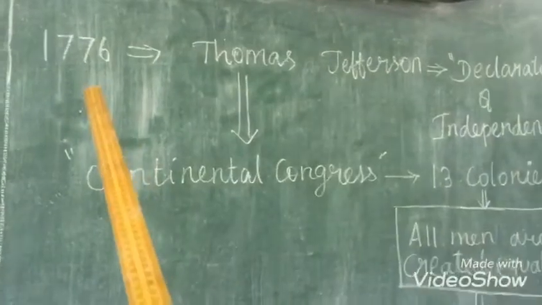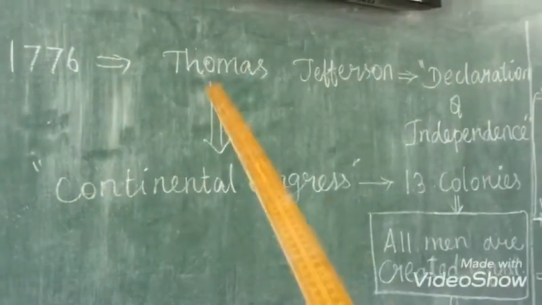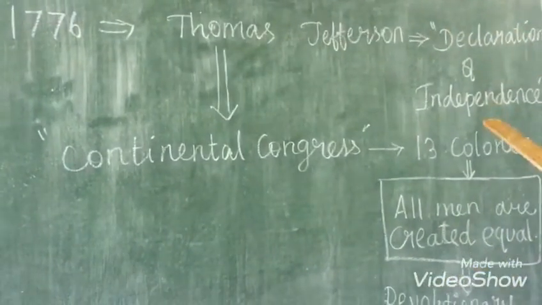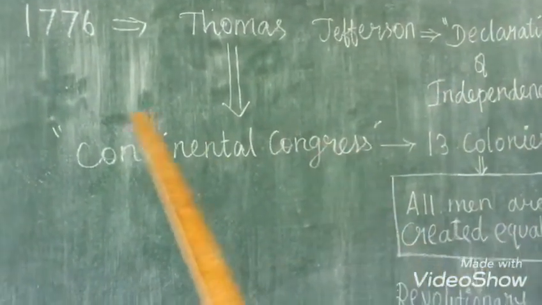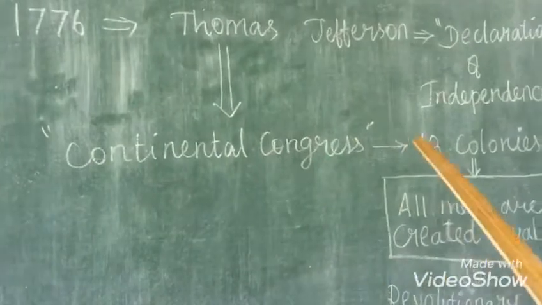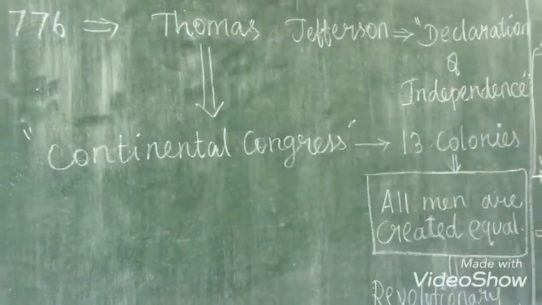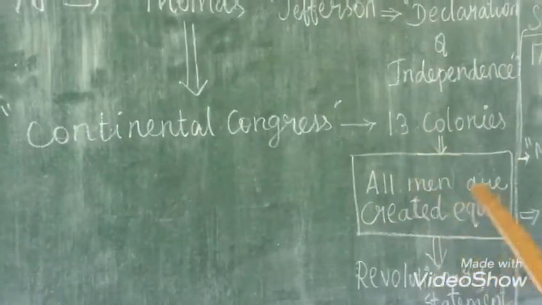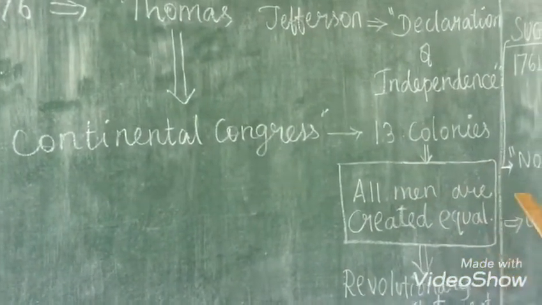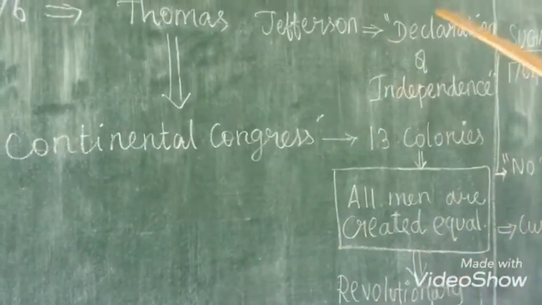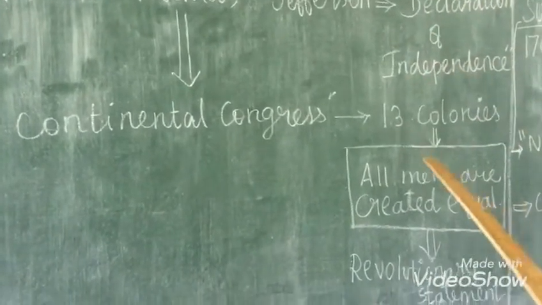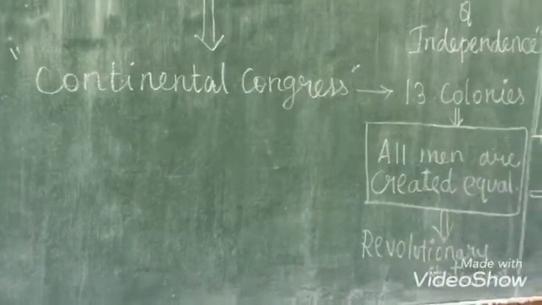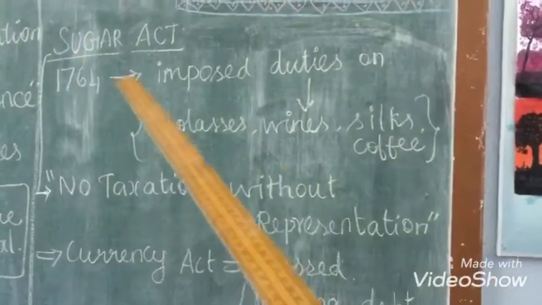In 1776, Thomas Jefferson framed the Declaration of Independence, and in the Continental Congress, in which the 13 colonies participated, he drafted the statement that all men are created equal. This is the base for the Declaration of Independence, and it is considered a revolutionary statement.